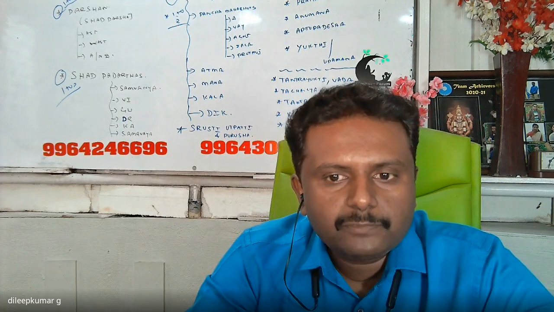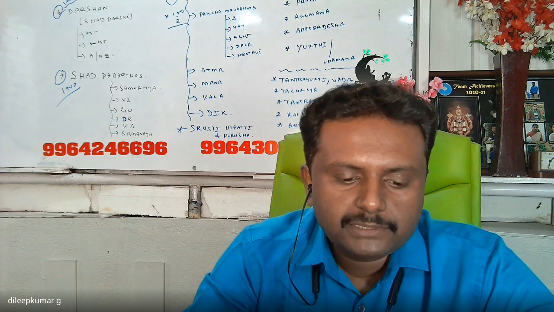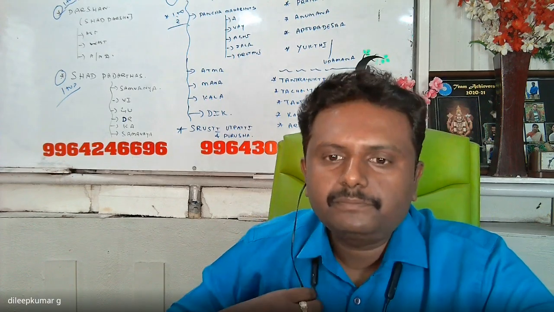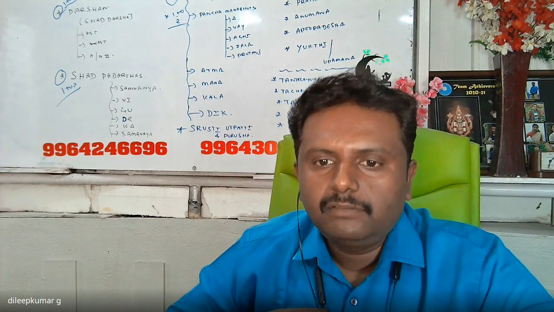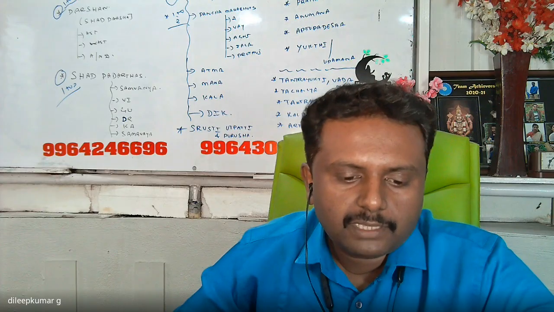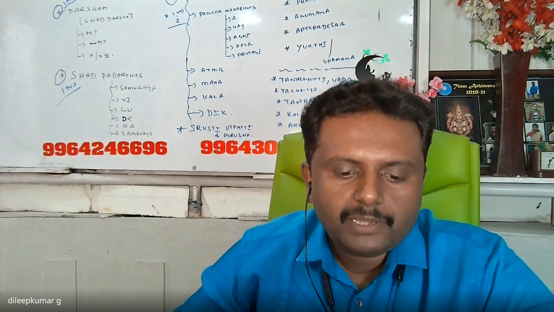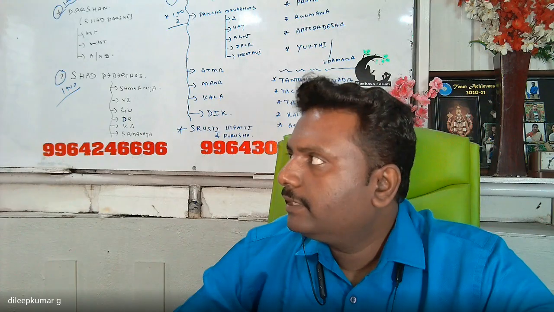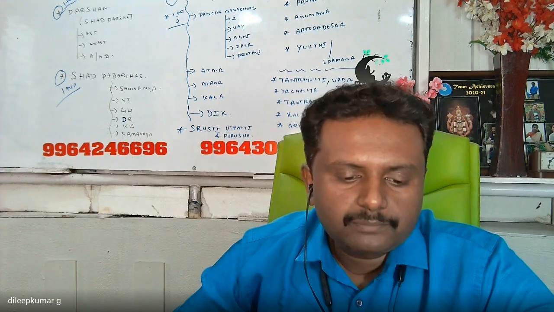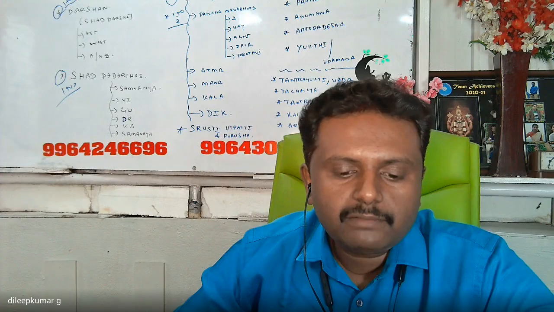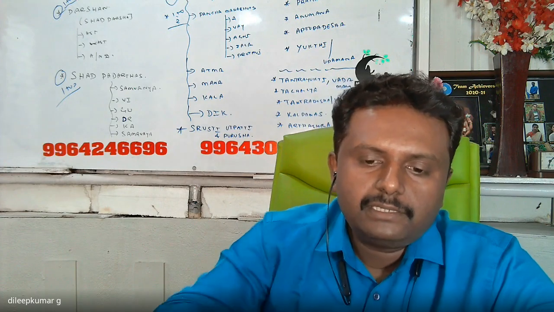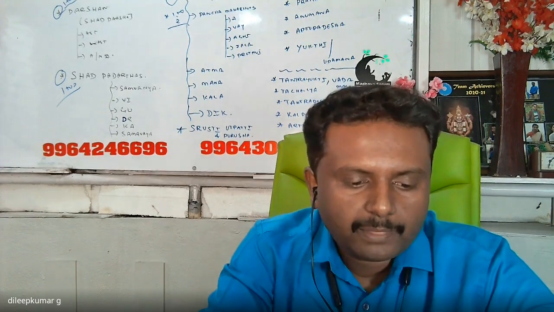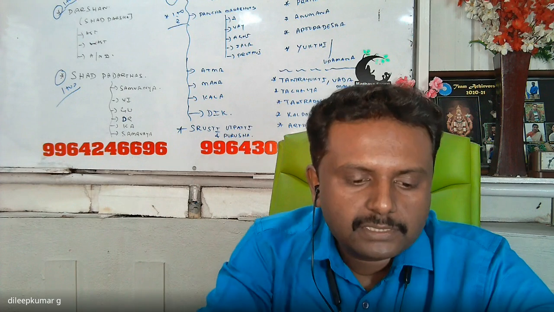First one is pramana. Second one is viparyaya. Third is vikalpa. Fourth is nidra. Fifth is smriti. Pramana, viparyaya, vikalpa, nidra, and smriti. Okay, chitta vrittis.